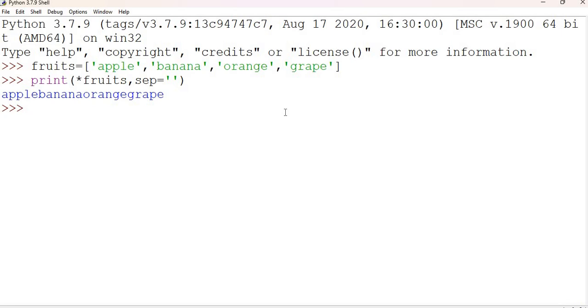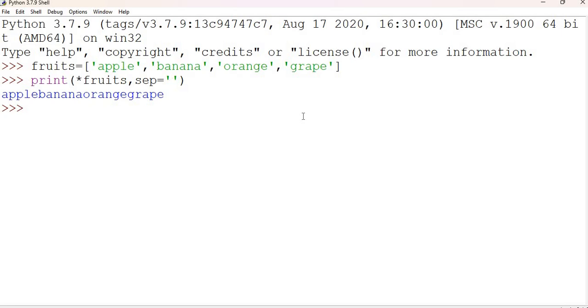In this example, we use the SEP parameter with an empty string. I just put two single quotes. I don't put any space there, so this becomes an empty string. And so it prints the list without any separator. All the fruits, apple, banana, orange, grape, are there, but there is no space between those fruits.